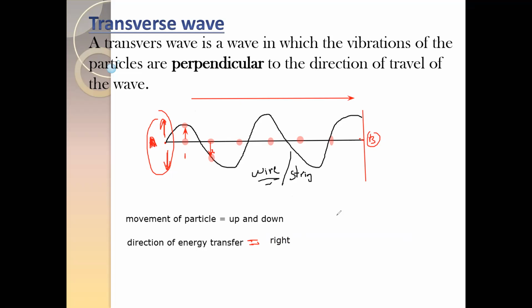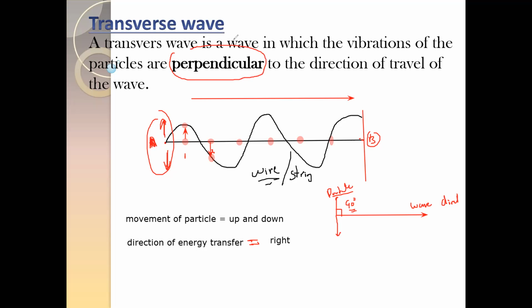So if the direction of the particle is up and down, and the direction of the energy transfer in this example is towards the right, what is the angle between the direction of movement of the particle and the energy transfer? This is the wave direction in which the wave travels, and this is the direction in which the particle moves. Particles are moving up and down and the wave is traveling towards the right, so the angle between them is 90 degrees. When the angle between the particle movement and the direction of the wave is 90 degrees, we use the term perpendicular.